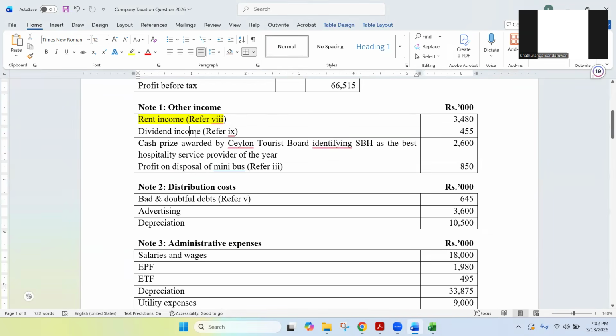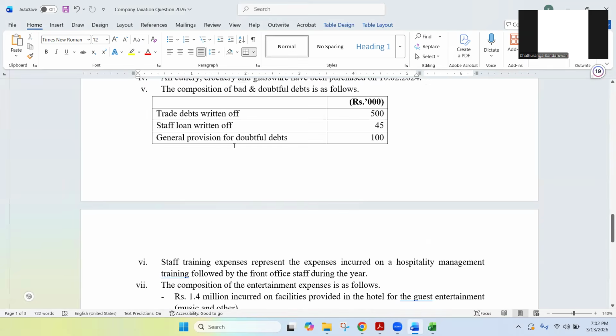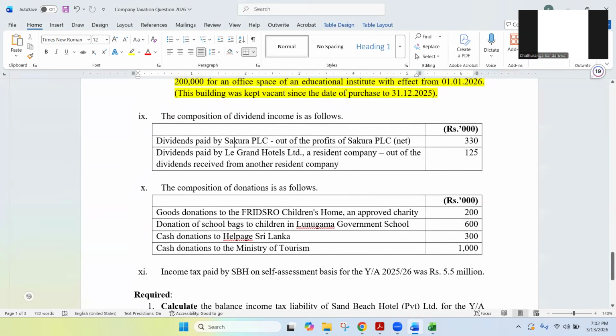Dividend income. Refer to note number 9, dividend income. So we'll see dividend income. As you can see, there are two dividend incomes, right? 330 and 125. Now, what is the income source? Dividend income is business income or investment income. As you have learned, this is clearly investment income.